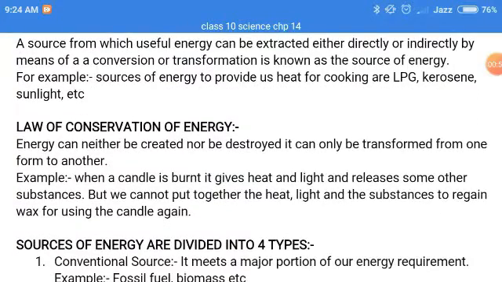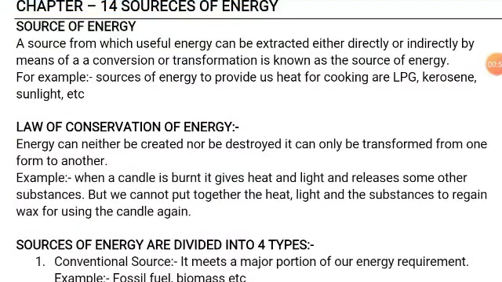Law of conservation of energy. We are studying this law since 8th or 9th standard, right? What is the law of conservation of energy? Energy can neither be created nor be destroyed. It can only be transformed from one form to another form.